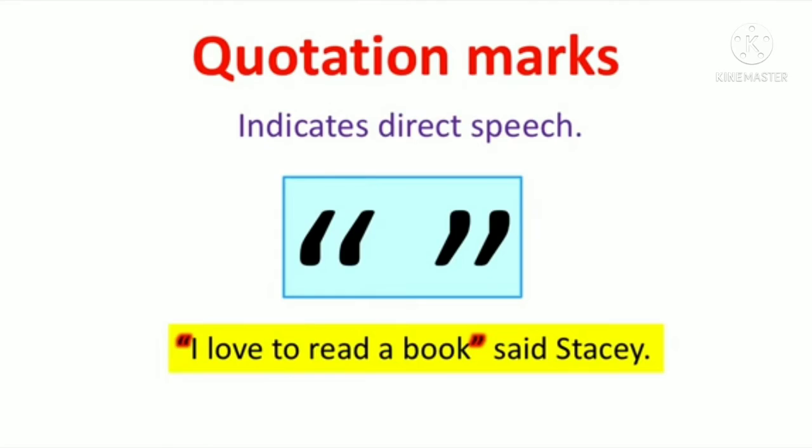Okay. The next is the quotation mark, that indicates the direct speech, and we use the double inverted commas, or we can say the quotation marks, in direct speech. That is the sentence that one person said to another. For example, "I love to read a book," said Stacy. Here Stacy said this sentence, so it is in the inverted commas, or we can say the quotation marks.